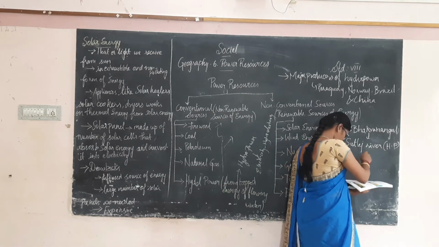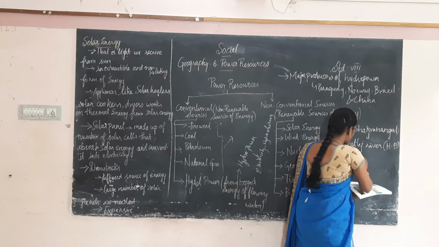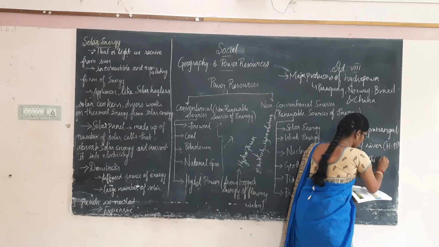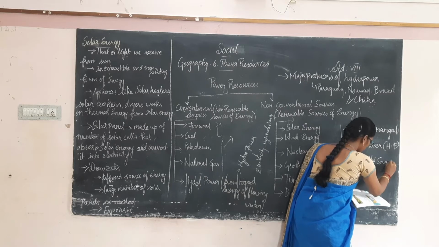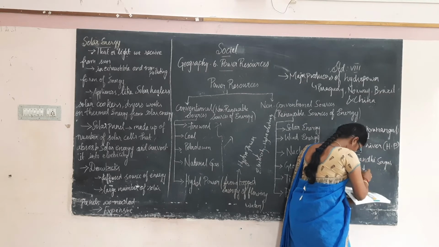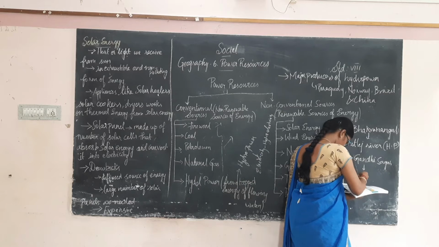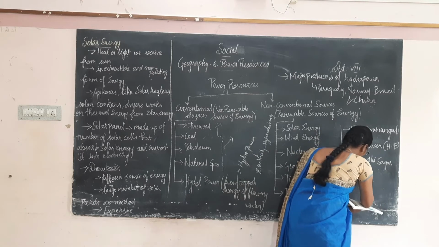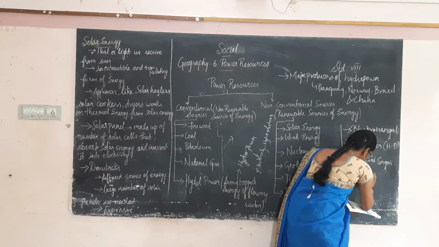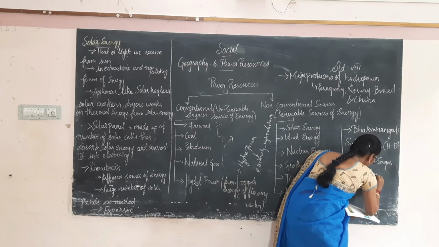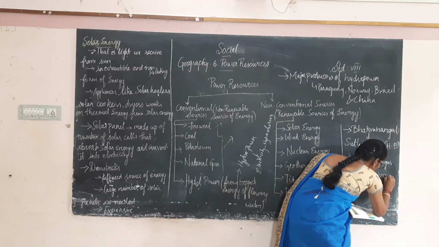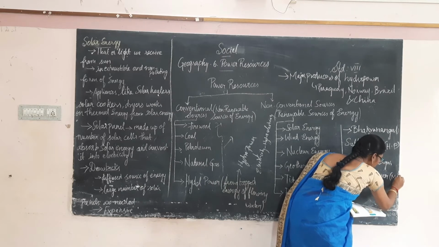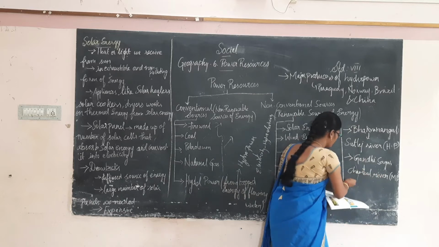Then coming to Gandhi Sagar. Gandhi Sagar is built across the Chambal River in Madhya Pradesh. Okay.